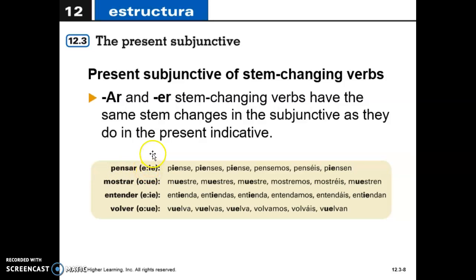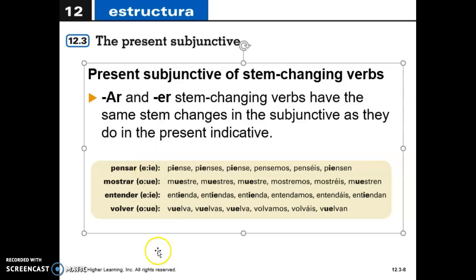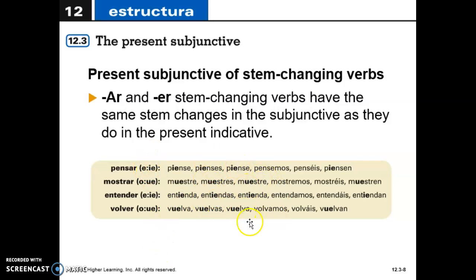So we can see in here all of those stem changing verbs, and we have the conjugation over here. It keeps, for example, from E to IE, from O to UE, or from E to I. It will be the same situation with the stem change.